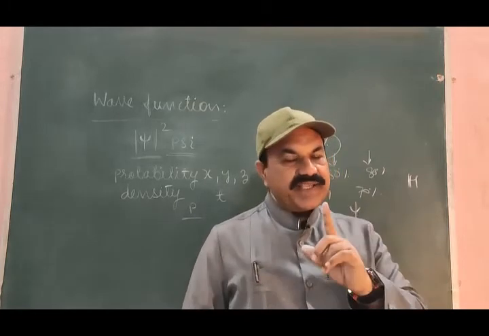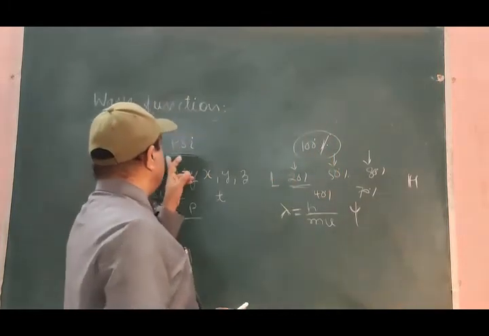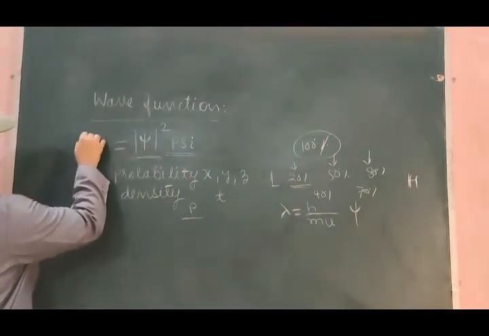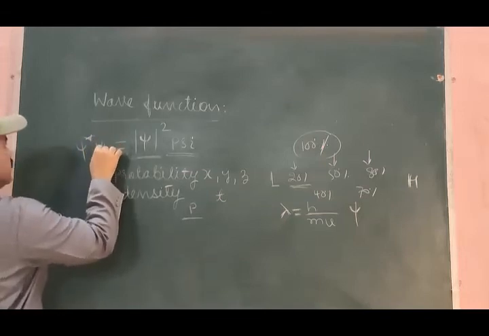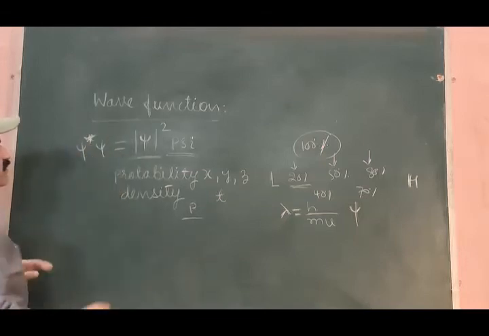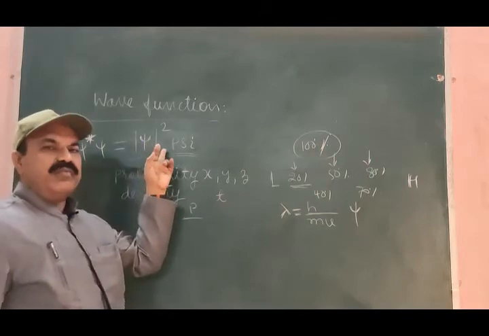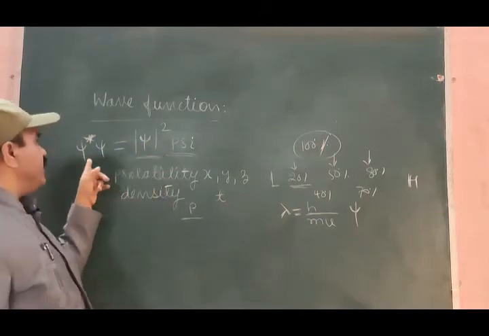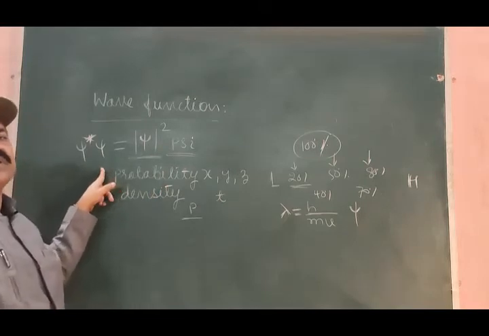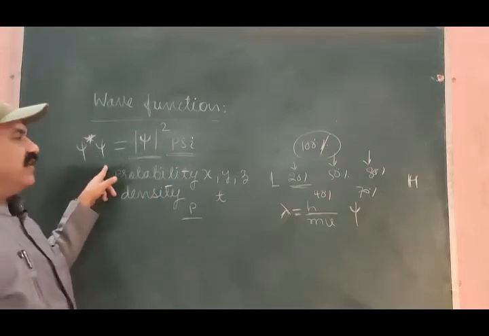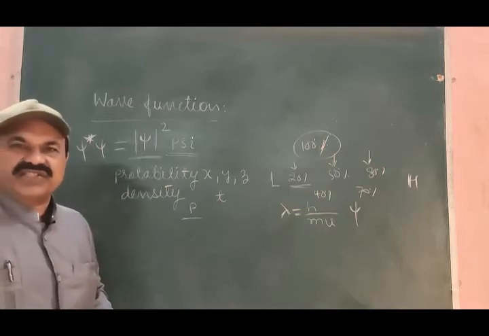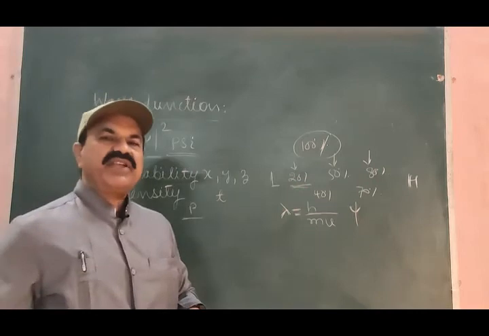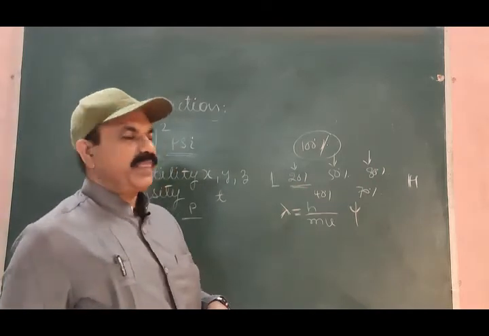If the wave function psi is complex in nature, this probability density, the square of the modulus of psi, is always represented by the product psi star into psi, where psi is a complex wave function and psi star is the complex conjugate wave function.